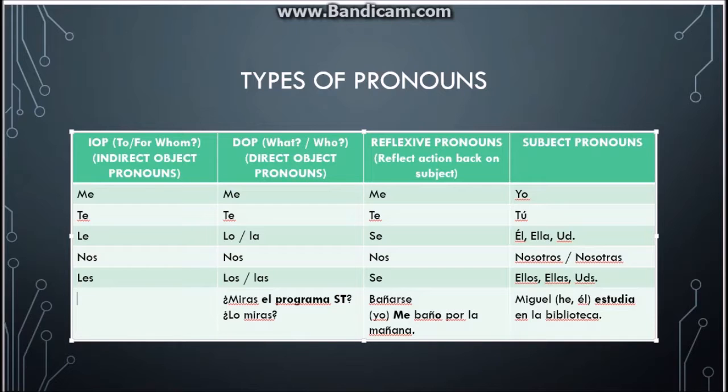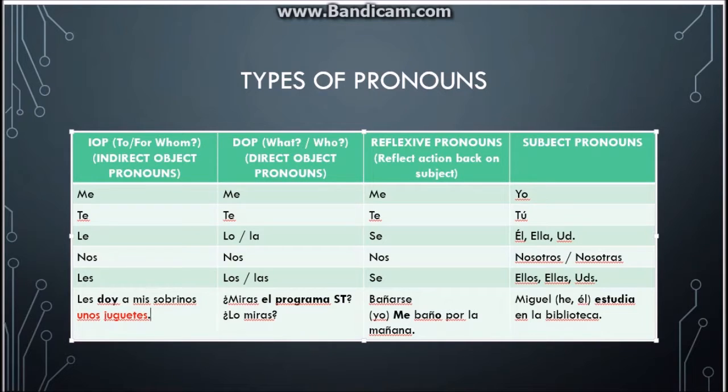So for example, if I say, "Les doy a mis sobrinos unos juguetes," so there goes that a personal that sets up people. Okay, so then I'm the subject, so we find the subject. Okay, so I give what? Toys, that's the direct object. Who's the receiver of the toys? I give the toys to whom? To whom do I give the toys?